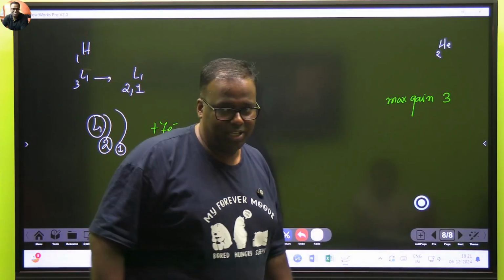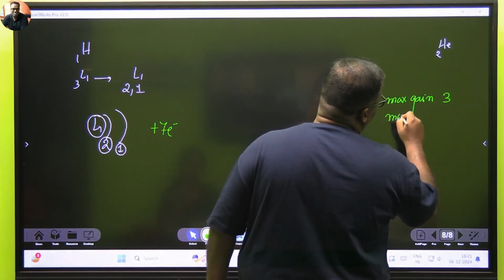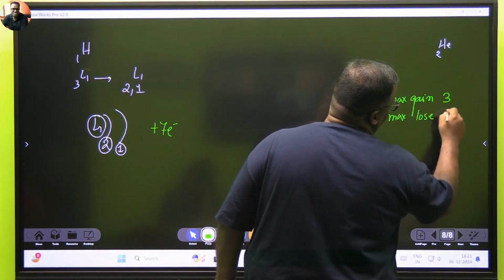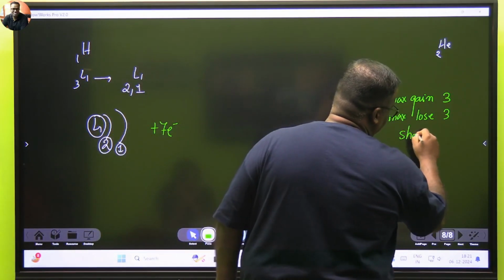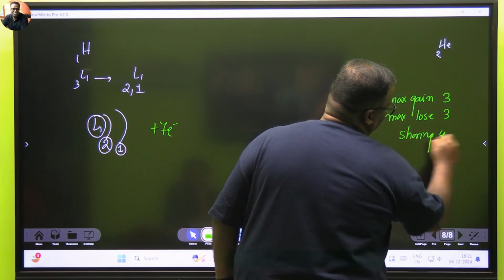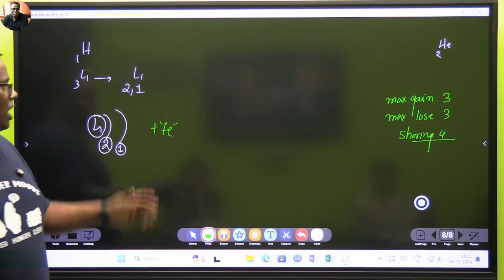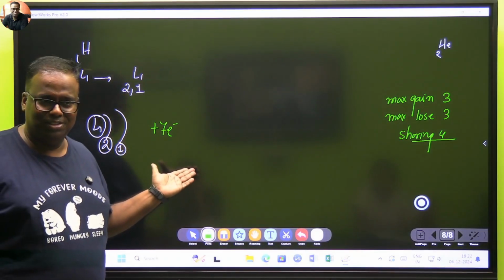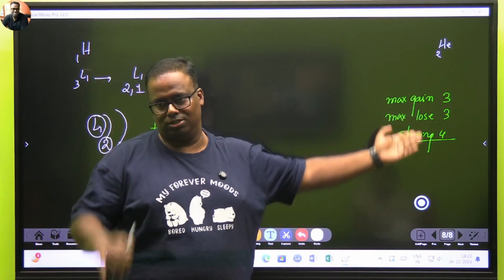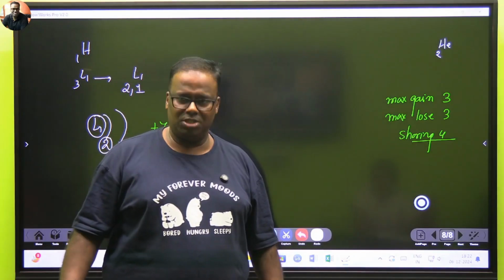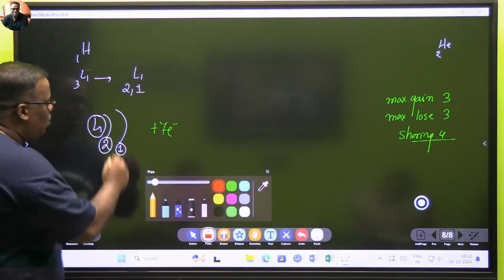If you are gaining 3, then somebody is giving you 3. That means the max that you can lose is also 3. And when you go for sharing, then थोड़ा allowance से आपको max count is 4. अब लिथियम का प्रॉब्लम हो गया है, तो क्या मैं कभी अच्छा बच्चा बन ही नहीं सकता हूं? It needs 7 electron, but the maximum the market will sell you is 3 electrons. क्या मैं अच्छा बच्चा बन नहीं सकता हूं? Then somebody crook like me comes and says, तो थोड़ा उल्टा रास्ता सोचना, तू अपना एक बच्चा को मार दे.